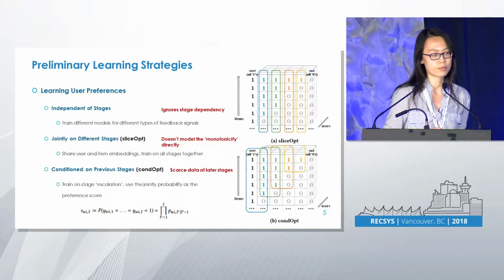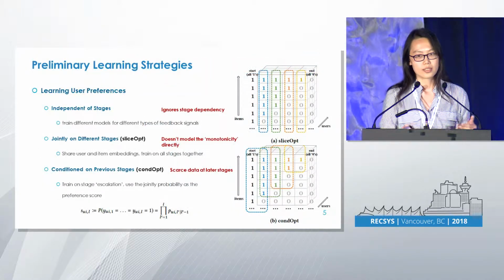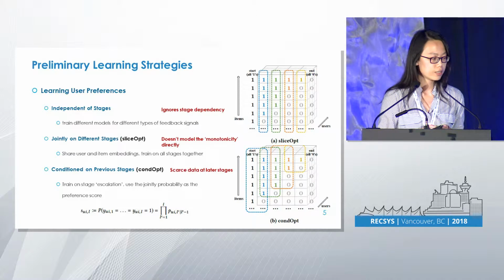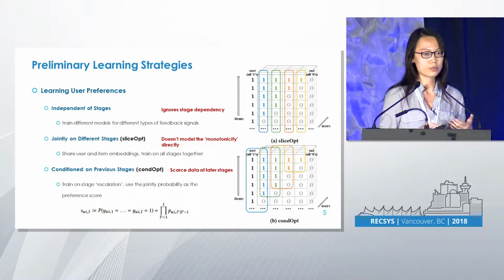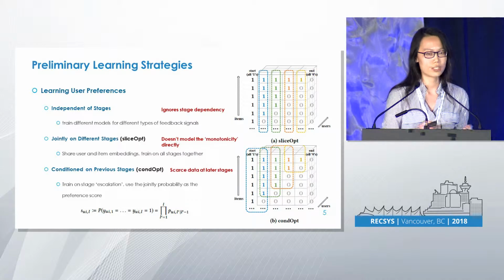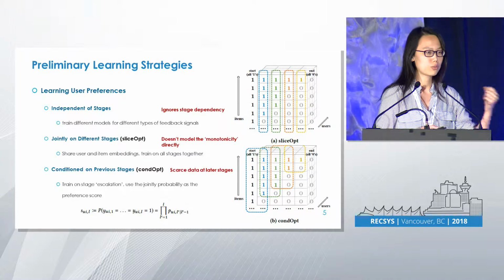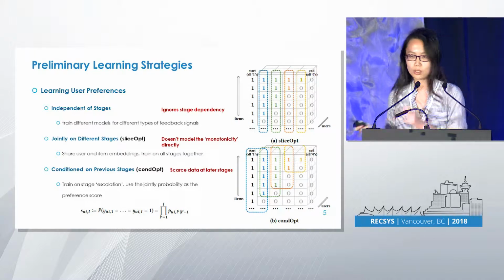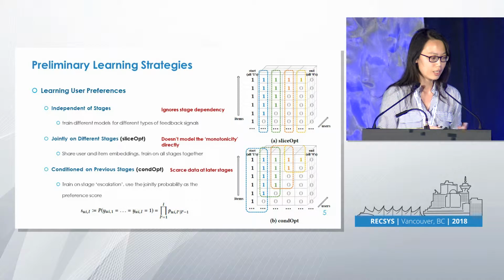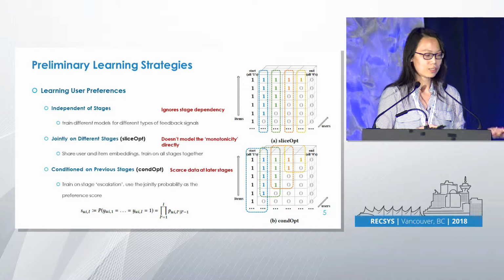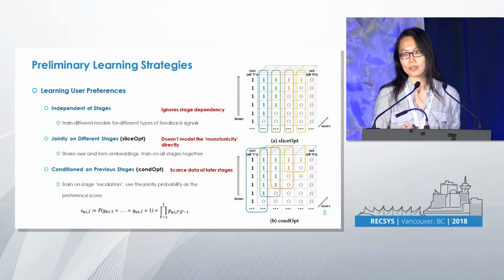We can approach this problem by investigating some standard conventional learning strategies. First, we can consider learning user preference independent of stages. Basically, for different types of feedback signals, we train different models. We train a matrix factorization model for clicks, and we train another matrix factorization model for rating scores. Definitely, this ignores all the stage dependencies we have.